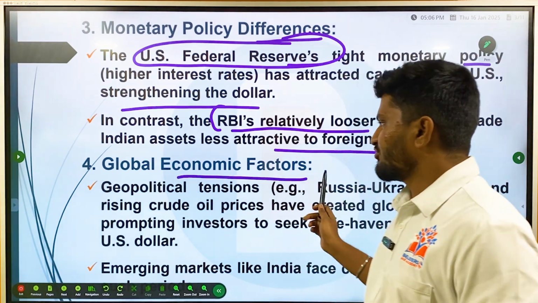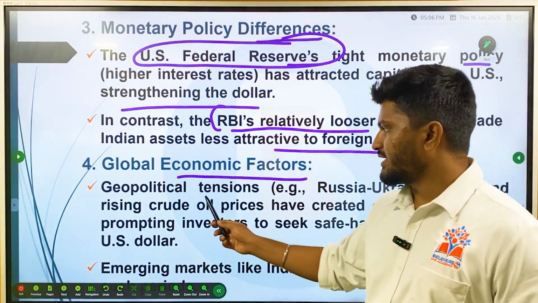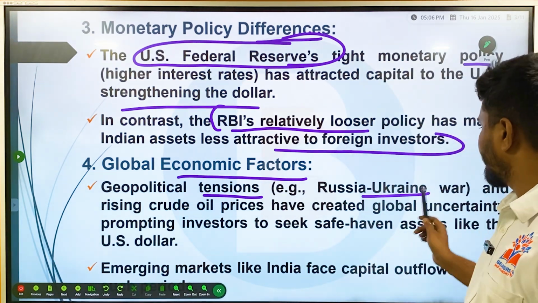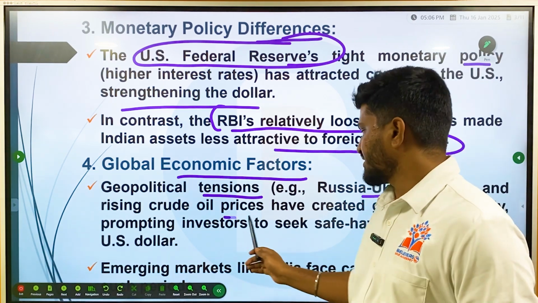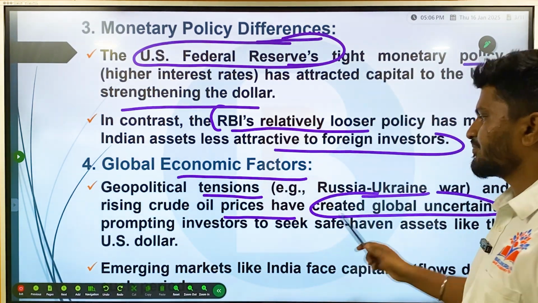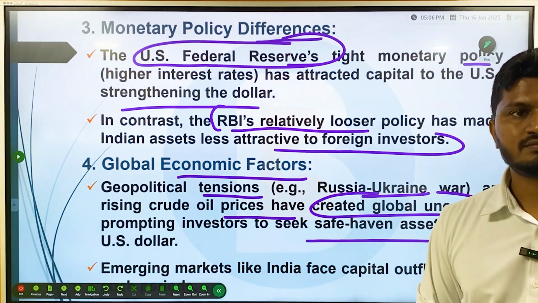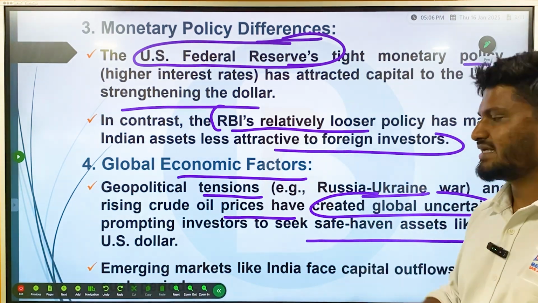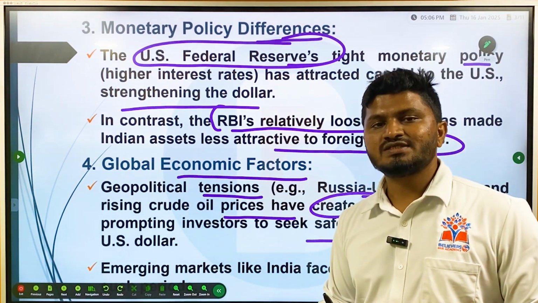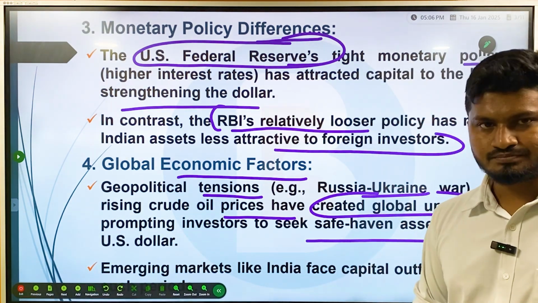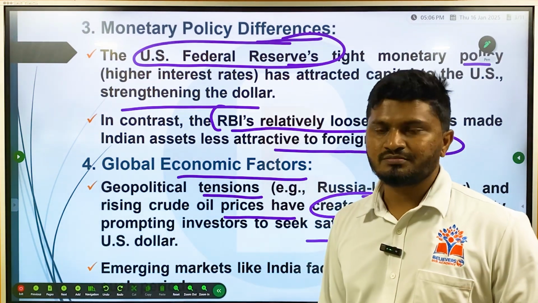Then, apart from this, there are global economic factors as well. Due to geopolitical tensions such as Russia-Ukraine war and Israel-Palestine conflict, the rising crude oil prices have created global uncertainty, prompting investors to seek safe haven assets like the US dollar. Okay, since the oil prices are increasing, import bill on India is also increasing. Also, instead of investing in risky industries elsewhere, people tend to invest in safe haven, that is US dollar.